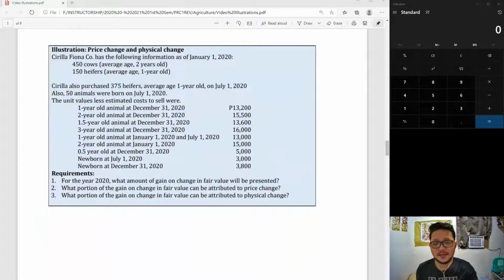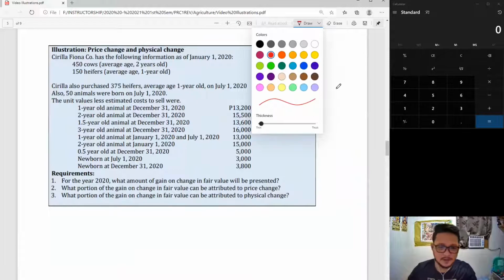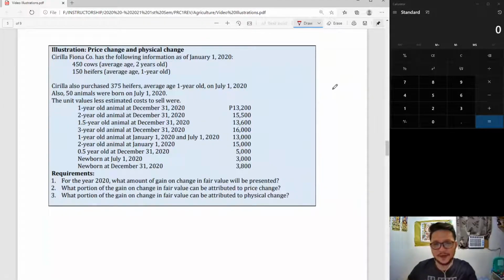Now, for the last problem for today, we will be having a problem that has the same requirements as the previous one, but with more complications, of course. So this one still asks us how much is the gain on change in fair value, how much is the price change, and then how much is the physical change. This is for the year 2020, December 31, okay?